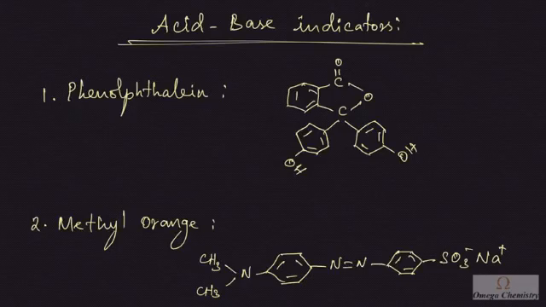Now, listen, when we titrate strong acid versus strong base, generally phenolphthalein will be taken as indicator. And for the titration of a weak acid versus strong base, phenolphthalein will be taken and methyl orange will not be taken. Now we need to ask why. Why is methyl orange not a suitable indicator? We are going to learn in this session.